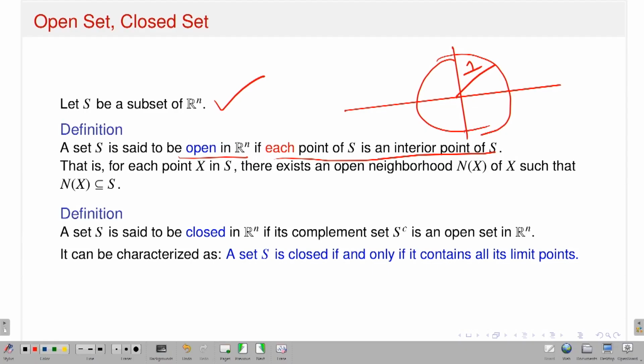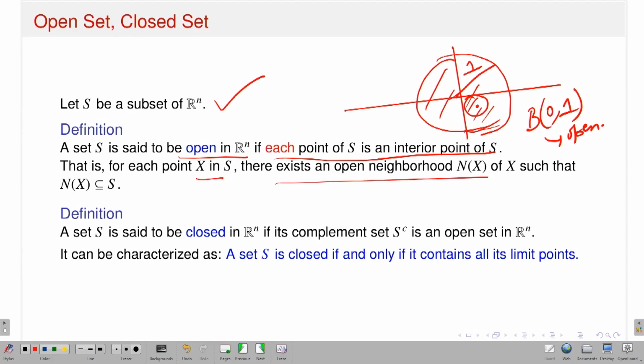Why? I am bad at drawing. If I take any point here, I have to show that this is an interior point, and it is indeed the case. Why? Because I can always have a small open ball which is fully contained in that set. Therefore each point is an interior point, and so I can say that the ball of center 0 and radius 1 is an open set. That is, for each point x in S there exists an open neighborhood or open ball around the point x which is fully contained in that set. That kind of set I will say is an open set.